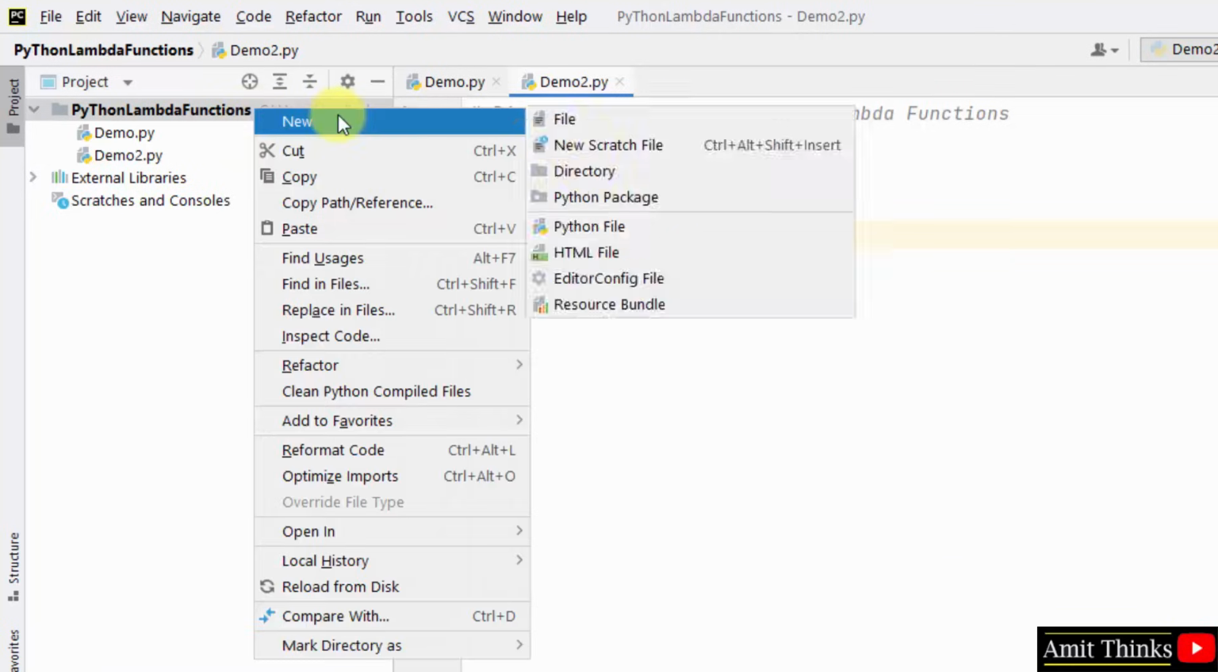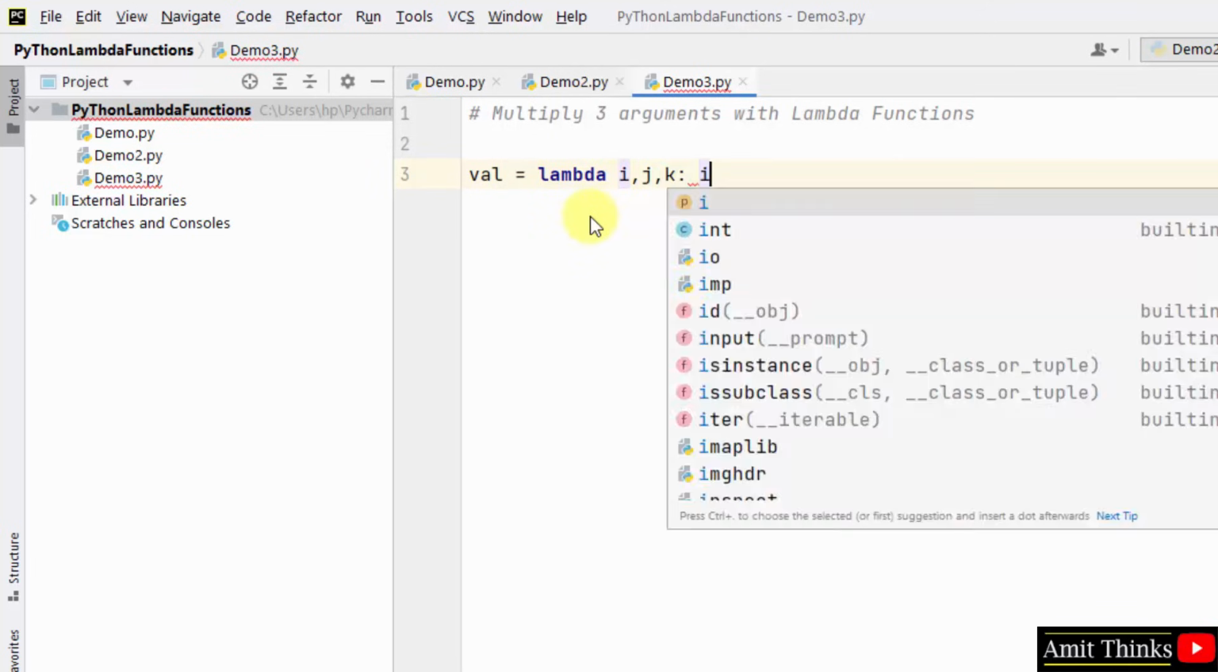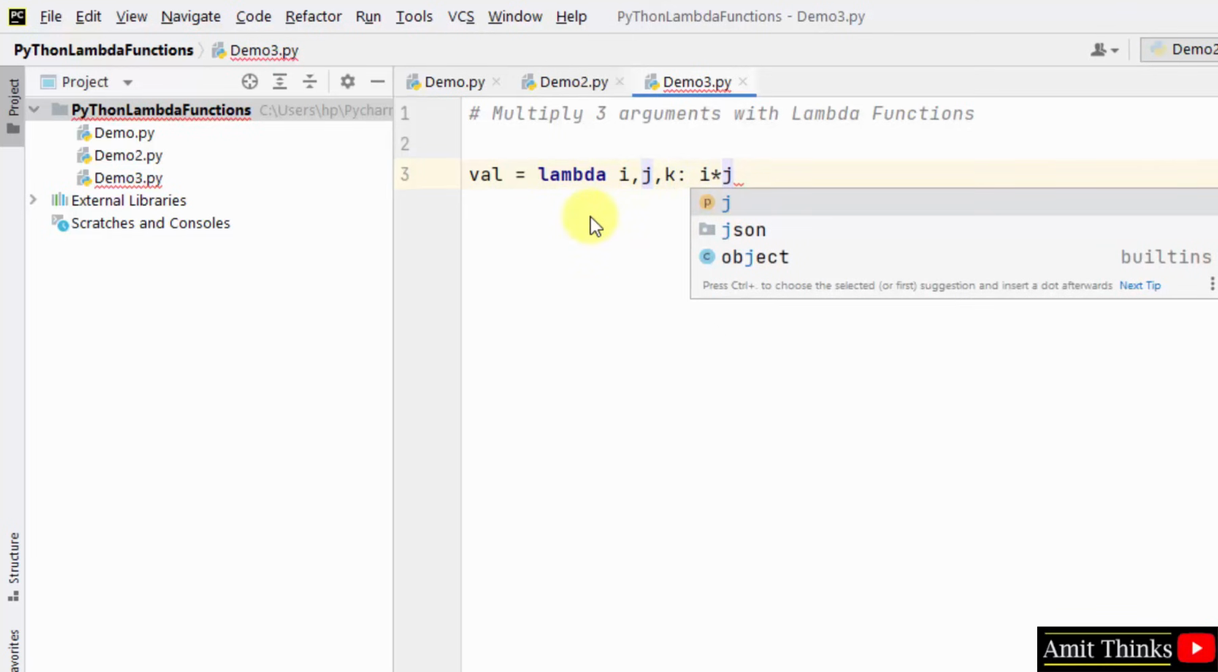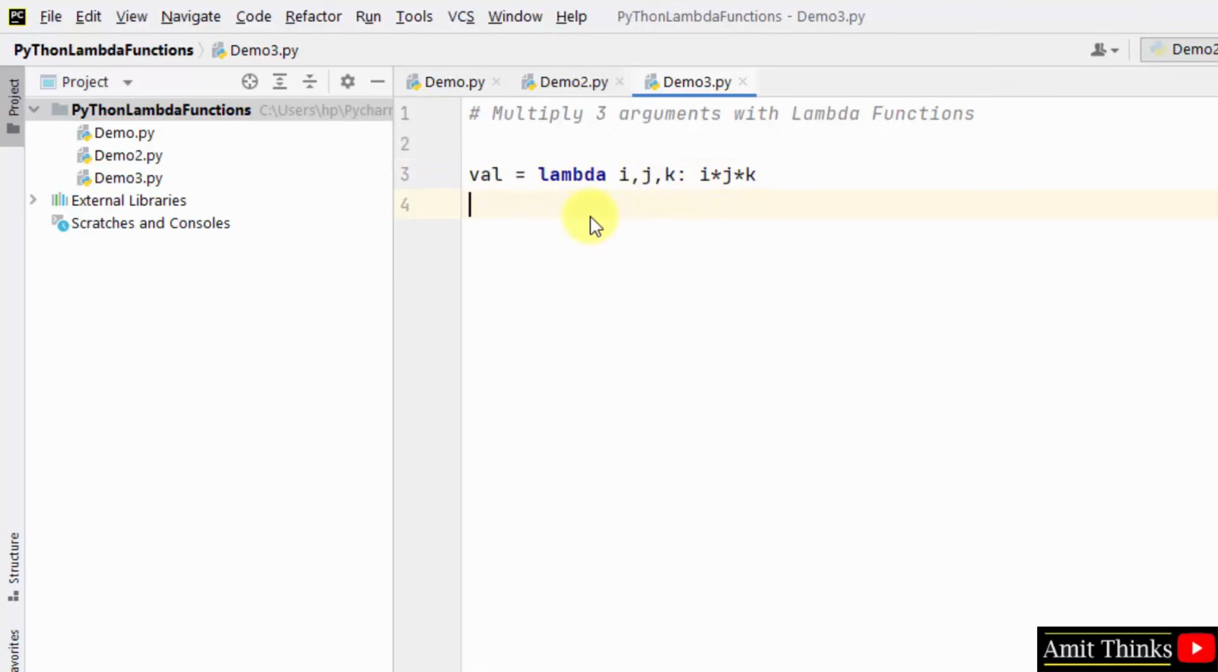Let's see another example. Demo 3. Now we will multiply three arguments with lambda functions. Let us create a variable and within that use the lambda keyword. So we will set three variables i, j, k, and we will here multiply them using the lambda. Okay, so here you can see we have not created a function. That means you cannot see a function. It is a function without a name, an anonymous function. That's it. Just print it.